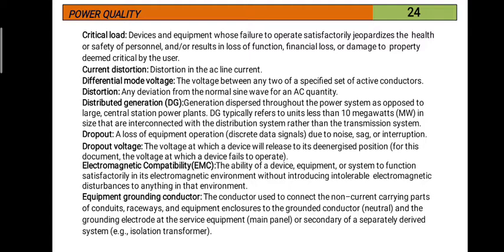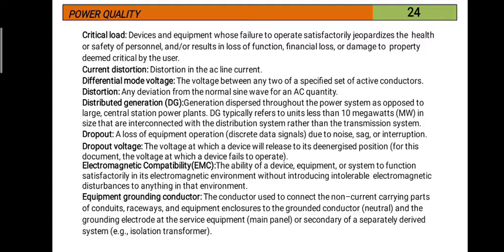Whereas in conventional power generation, every plant will produce around 1000 to 2000 megawatts. But distributed generation will produce power which is less than 10 megawatts total. Each plant may produce 1 megawatt or less.